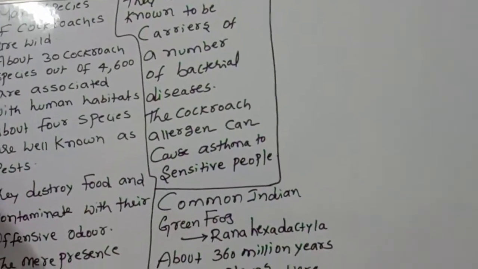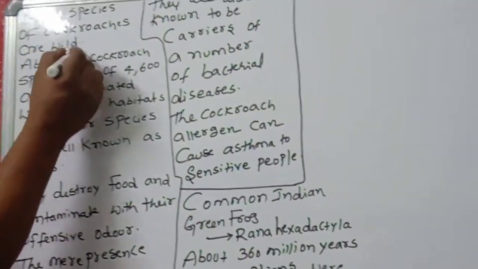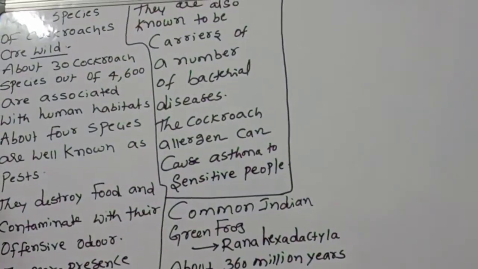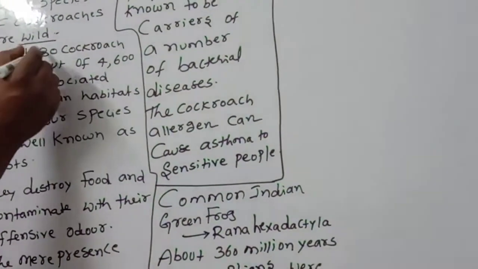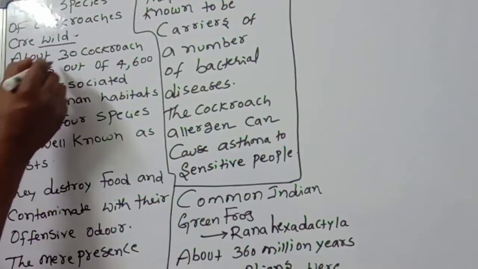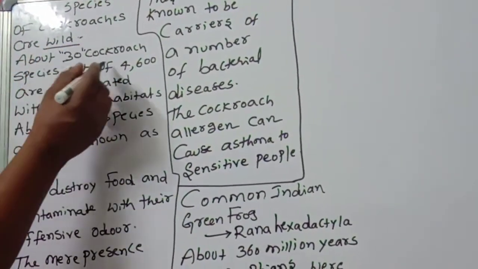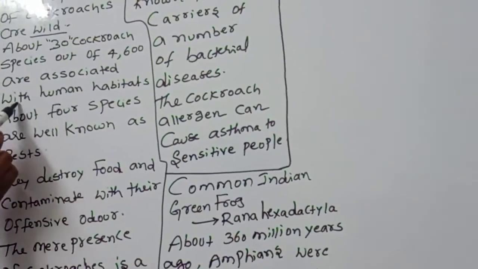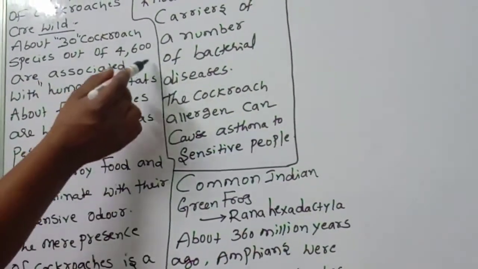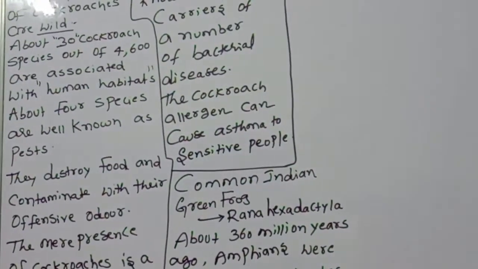Many species of cockroach are wild. Wild means they are not cared for by anyone; they move here and there. About 30 cockroach species out of 4,600 are associated with human habitat, so they live along with humans.